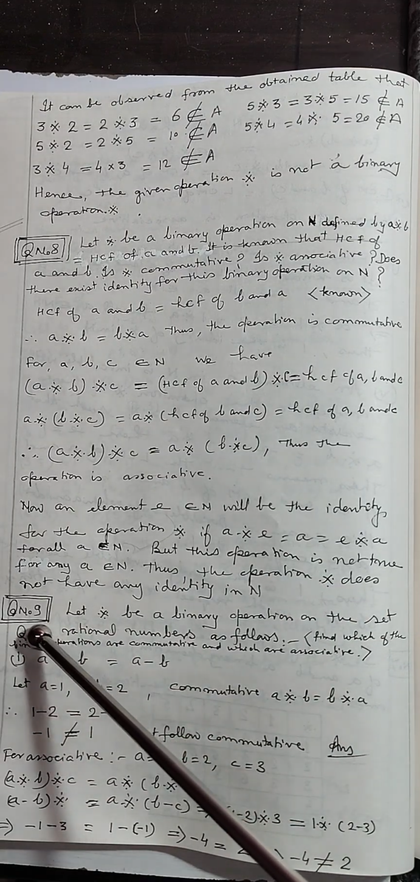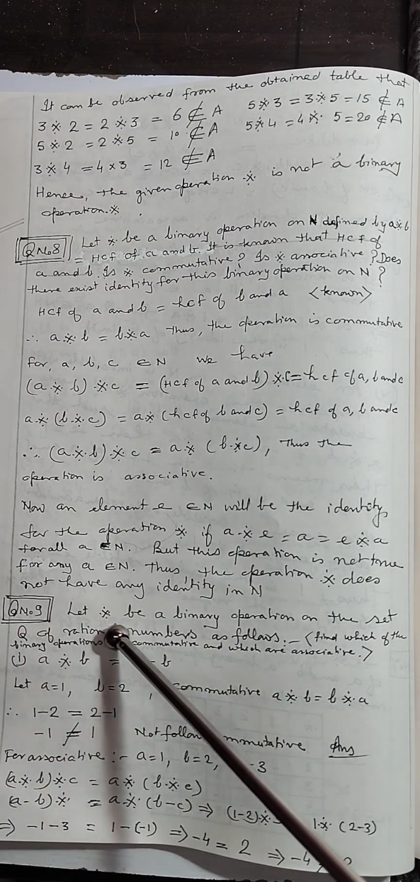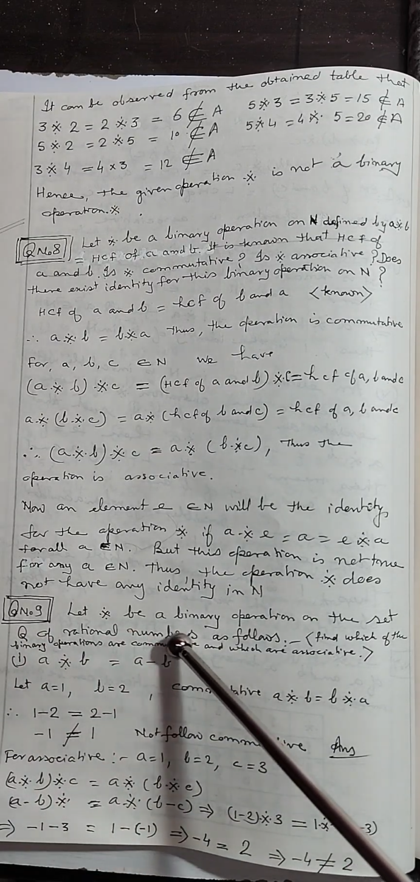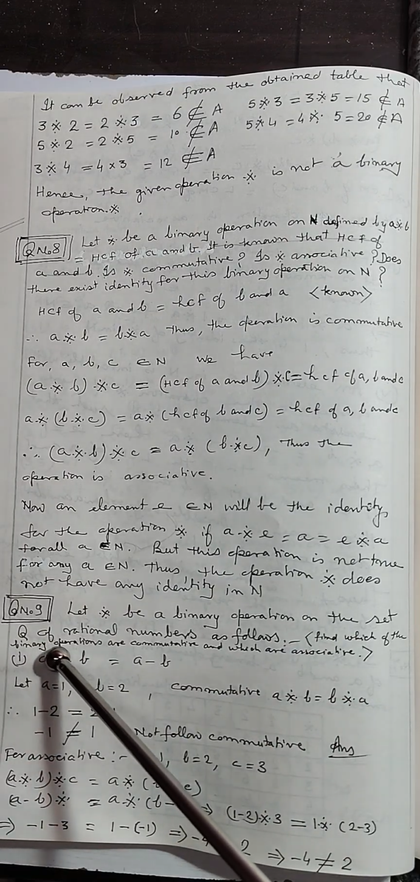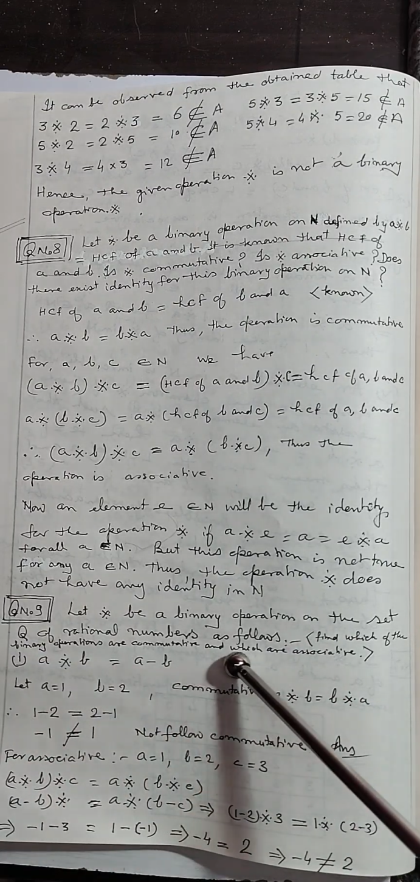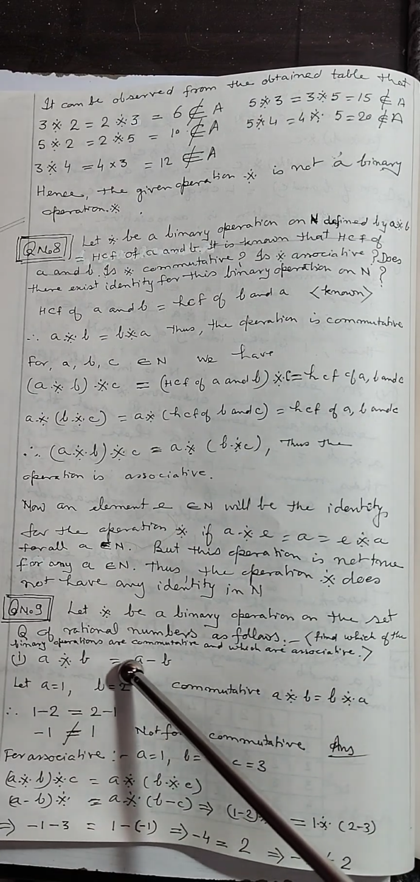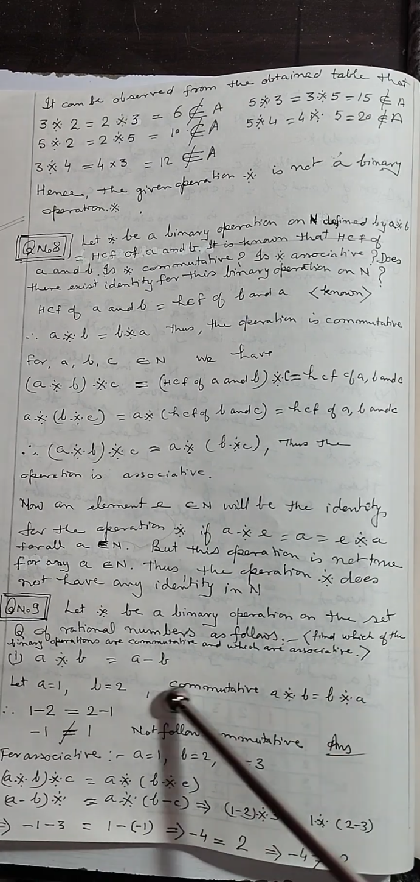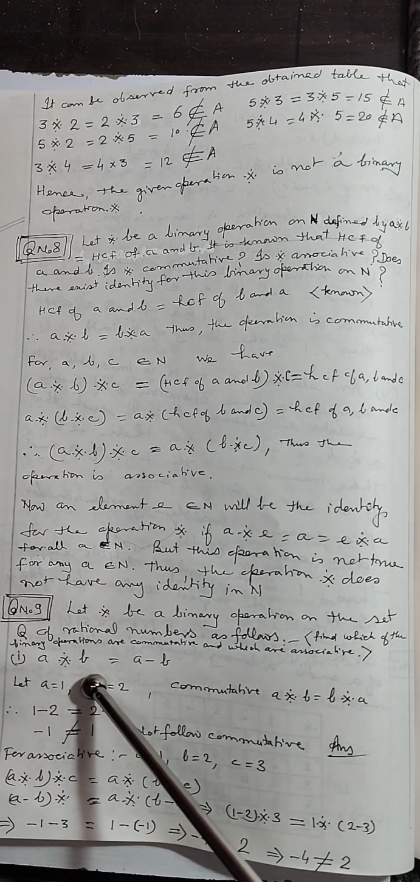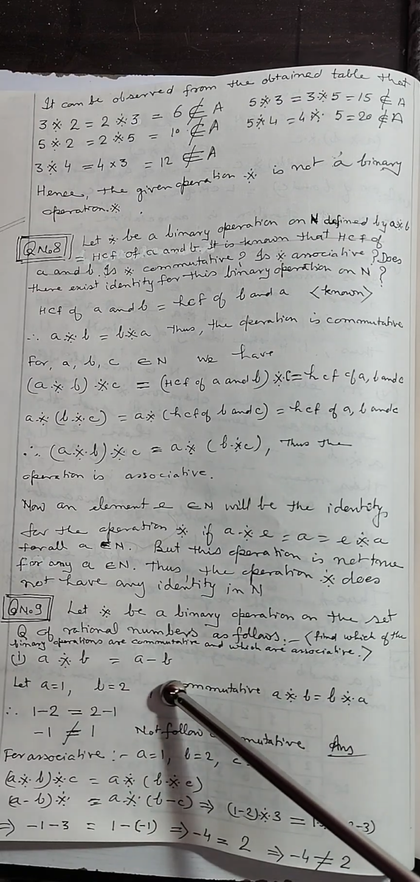Now come to question number 9. Let binary operation be the binary operation on the set Q, Q means rational numbers here, as follows. Find which of the binary operations are commutative and which are associative. अब देखिए a binary b दिया हुआ है, that is a minus b.